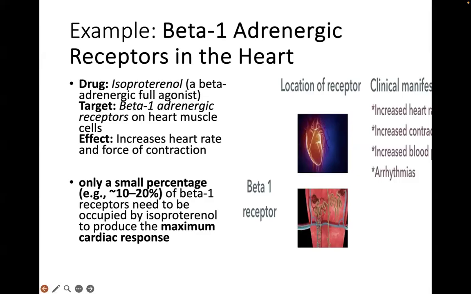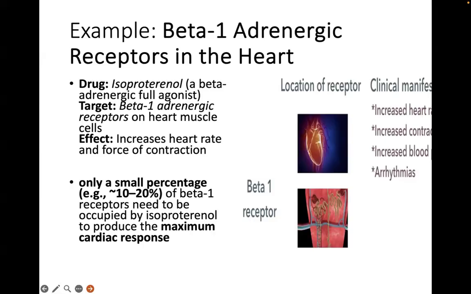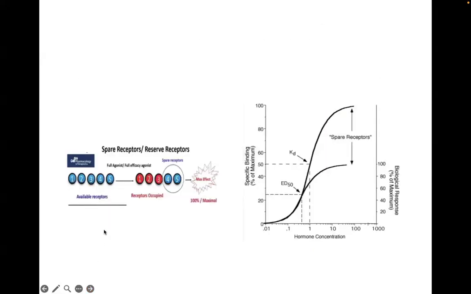And as we say here, the EC50 is much less than the KD. So this must be a system with signal amplification, and it is a drug that is said to be of high efficacy, which is usually characteristic of full agonists. Okay. So this is another diagram that will help you remember or understand the concept of spare or reserve receptor. So you can see when you have a full efficacy agonist like isoproterenol on beta 1 receptors in the heart,